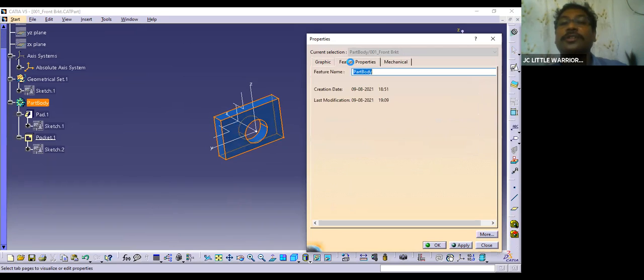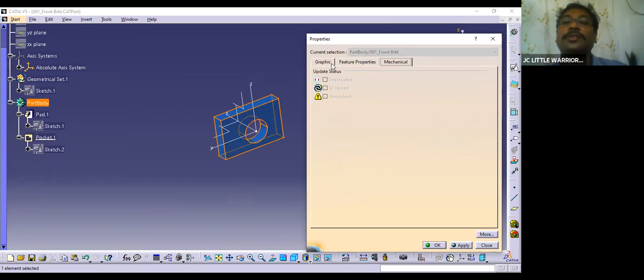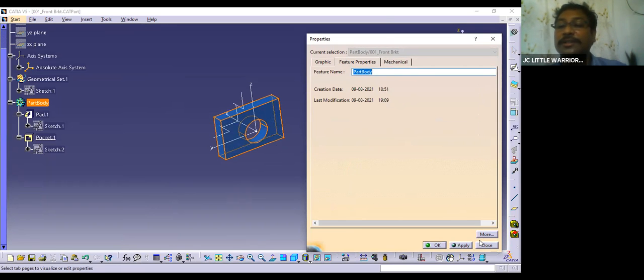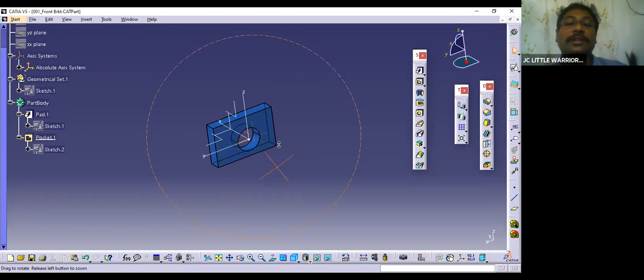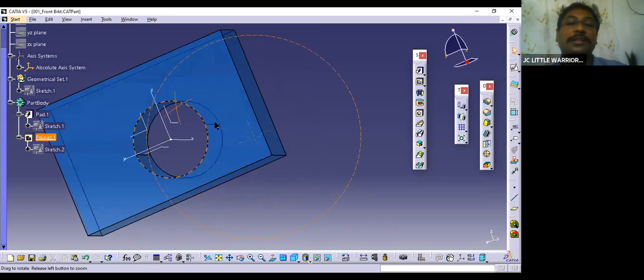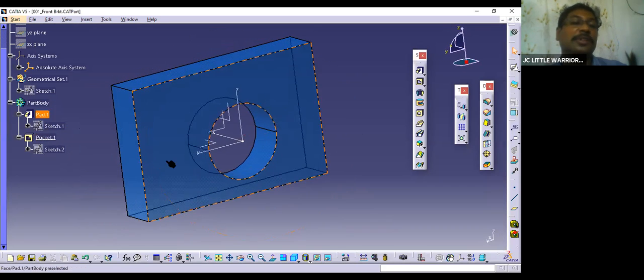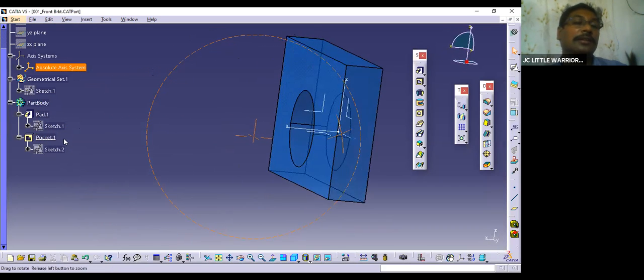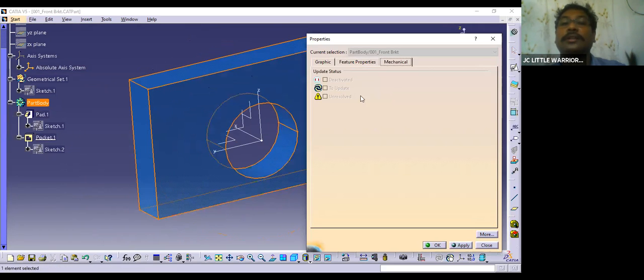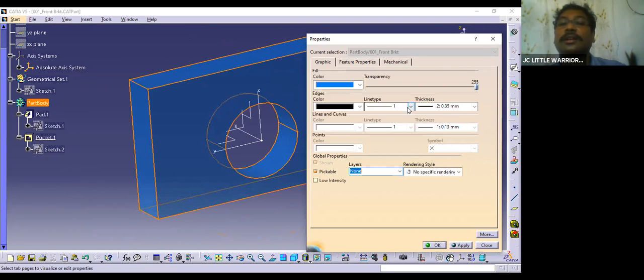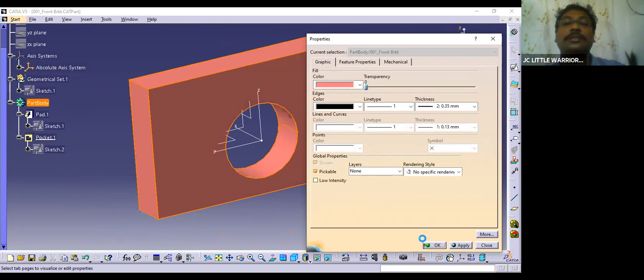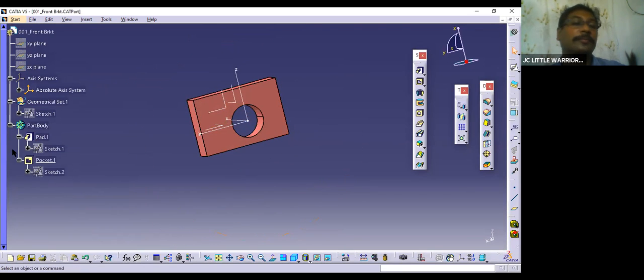I have a lot of features, you need to study this one by one and see what all things are available in this. Now see, the part itself is transparent. Now again go back. You don't need transparency in this. Again go back, then remove this. You want to change the color, change the color, say apply. I changed the color.